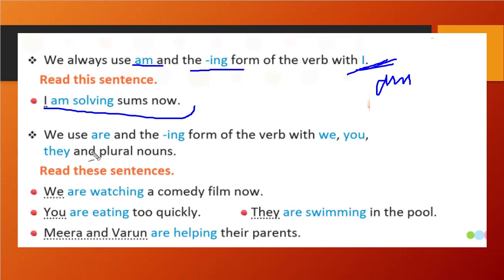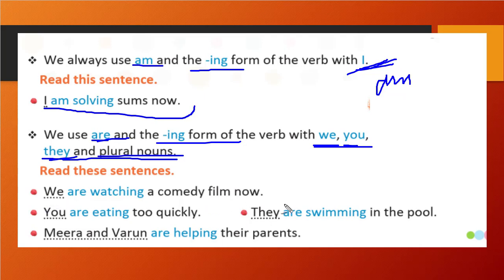So when will we use are? When we, you, they and a plural noun is there. When we, you, they and a plural noun comes in the picture, or it is the subject, that time we will use the be word are. Previously we used is when he, she, it and singular nouns. And now when plural we, you, they are there, that time we will use the be word are and verbs with ing. Okay, you can see the example.